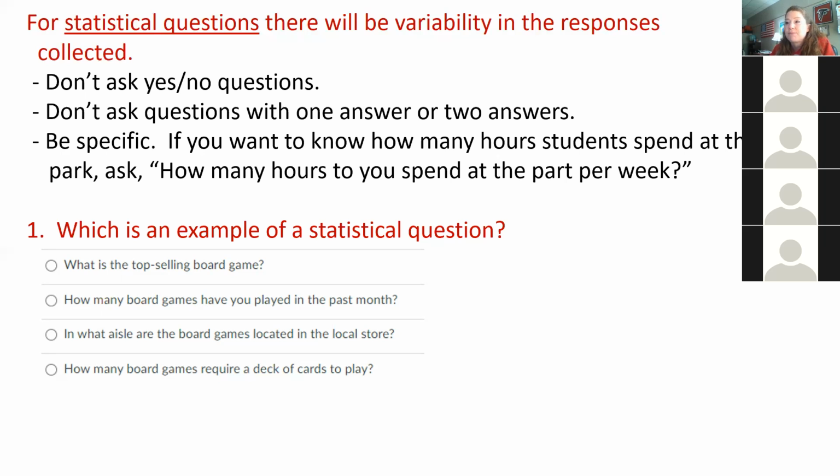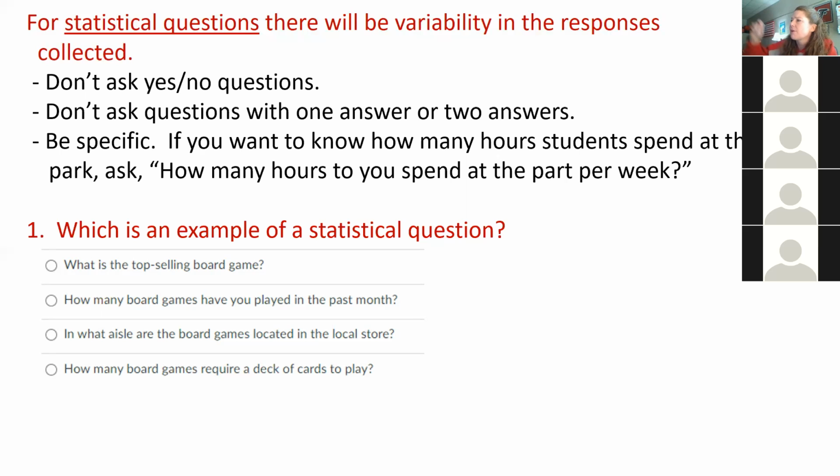If I had 10 board games sitting here and I showed you them all, and then I said, how many of these board games require a deck of cards to play? There would be a definite answer. So that's why D would not be the best answer, because B doesn't have a specific answer, right? Letter C would also have a specific answer. If I went to Walmart and I asked someone, where are the board games?